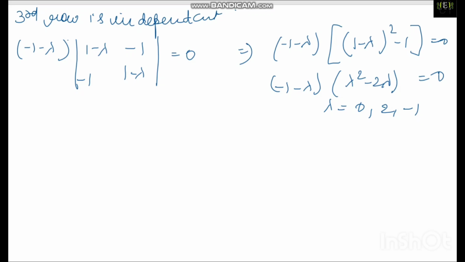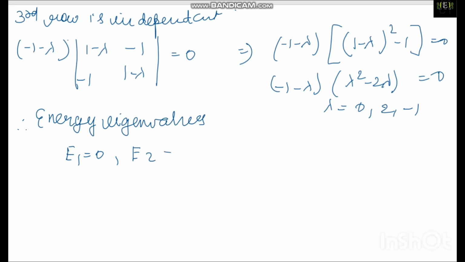These are the lambda values. Therefore my energy eigenvalues are E1 is equal to 0, E2 is equal to 2 epsilon naught, and E3 is equal to minus epsilon naught. These are my three energy eigenvalues, what they are asking in the first part.